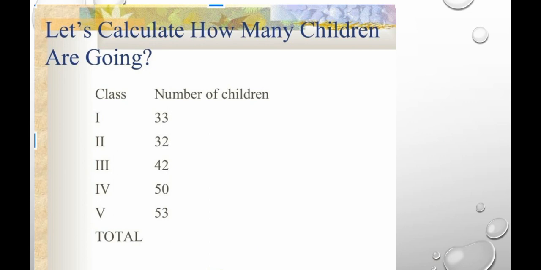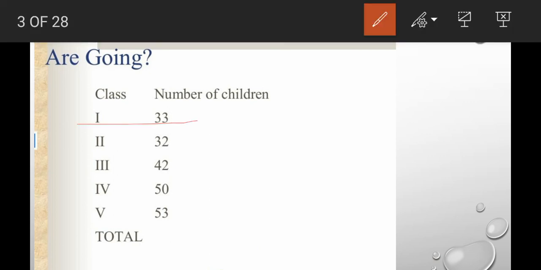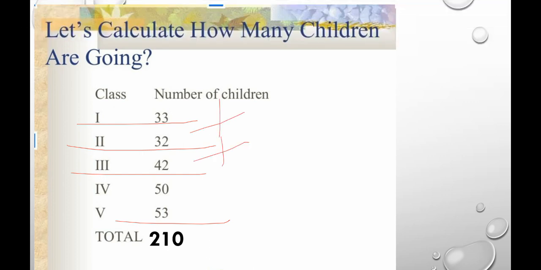Here in class 1, 33 students are going. Class 2, 32, like this. The list is here. Now how will you find the total? To find the total, you have to add. You will add all these numbers. So the answer is 210. You have to add by yourself and write it in your classwork. Okay. So 210 children are going.